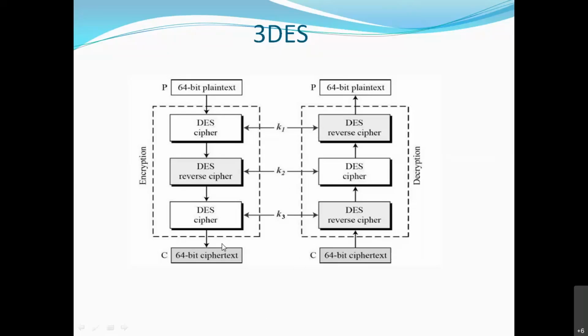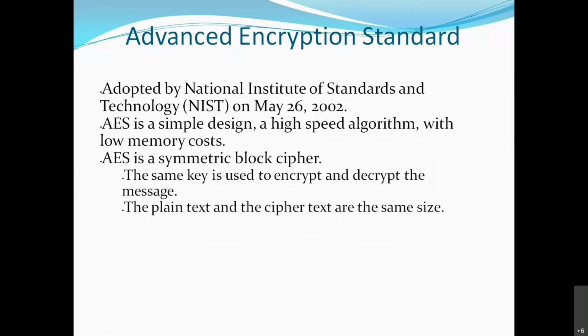After this, the receiver will receive the ciphertext, and in the reverse way it will decrypt. At first, which key will it use? K1, K2, K3. As it is going in the reverse way, for decryption which key is used first? K3. Then it will use K2, then K1, and then it will get the plain text. So this is how 3DES is complicated. Okay, right? So this is 3DES.